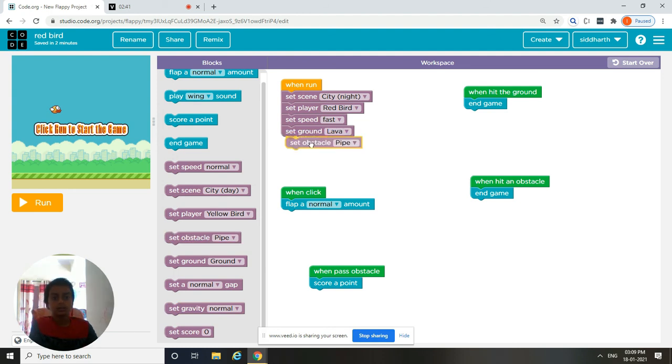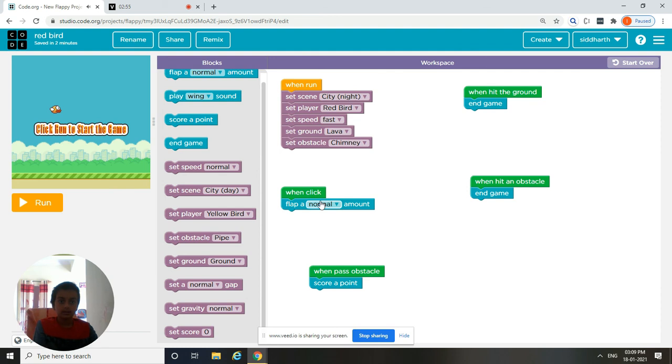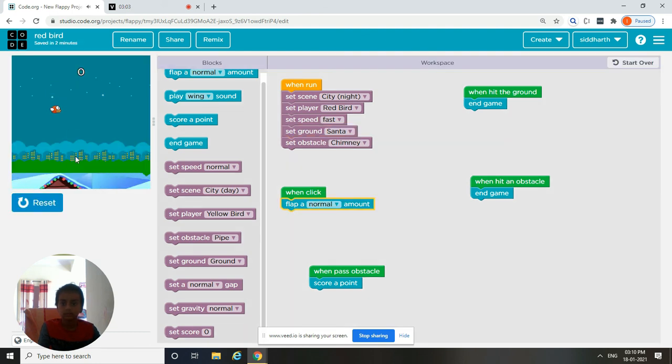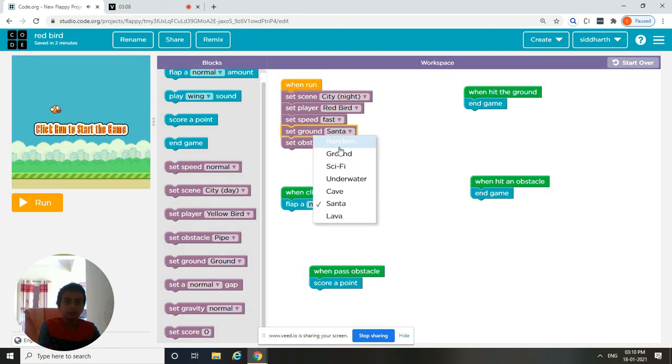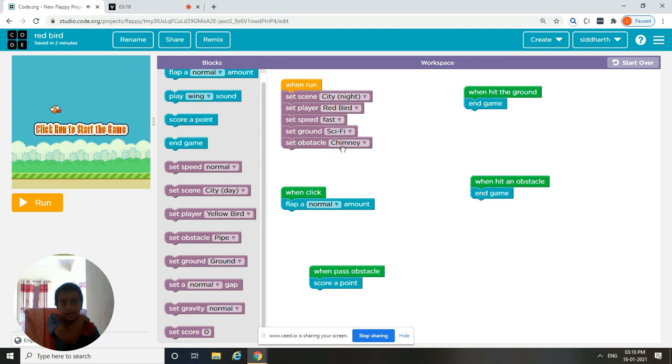Set obstacle. Let's make it as laser cave chimney. Yeah. And then let's make ground. I don't like lava. Let's make it as Santa. Yeah, Santa is good. No. Let's make it ski fight. I think ground is only good.